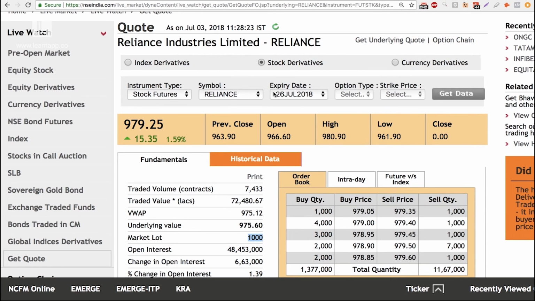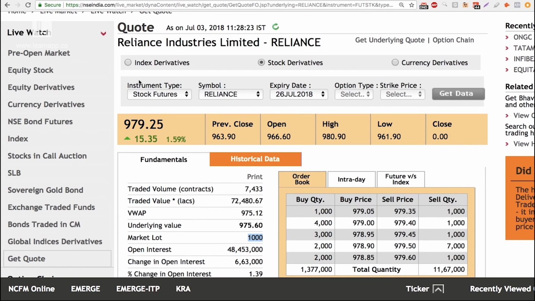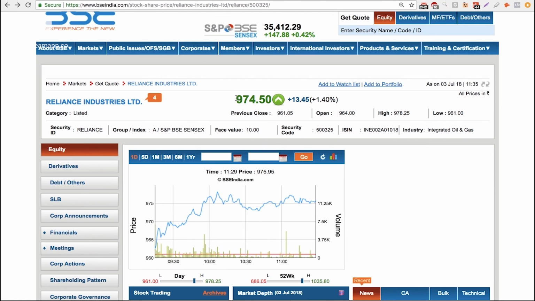So the settlement for this will happen in the future. In this case, the expiry is much later. So when and if you do take delivery of this futures lot, you have to pay the entire amount then, and then the transaction would be settled. So this is the difference between Reliance equity, where you're paying on the spot, you bring the full amount, versus Reliance derivatives. Whether it's stock futures or writing options, you have to pay a margin to control a large amount of stock. Just remember, normal equity is called a cash transaction, it's called spot, and it's also called an equity transaction. So don't get confused with these words.